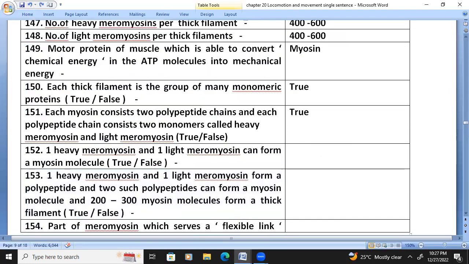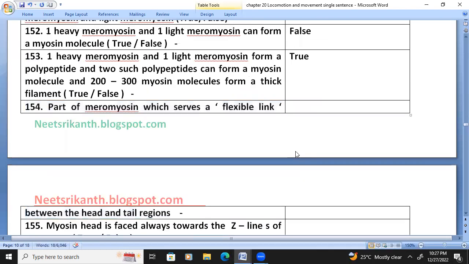One heavy meromyosin and one light meromyosin form a polypeptide, and two such polypeptides form a myosin molecule, and 200 to 300 myosin molecules form a thick filament. True. The part of meromyosin which serves as a flexible link between head and tail regions is the neck or short arm.